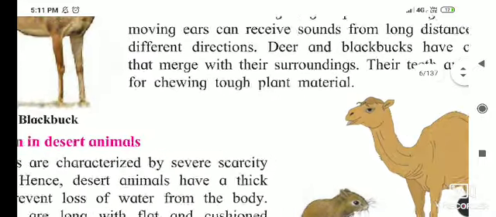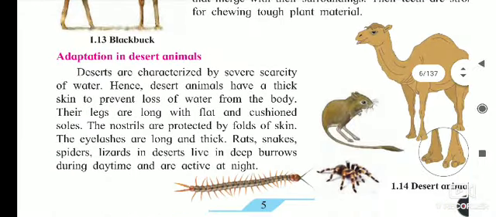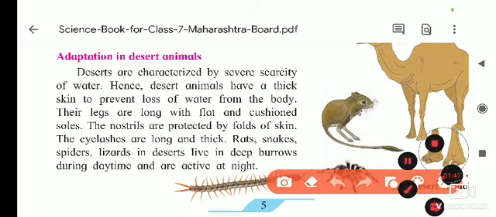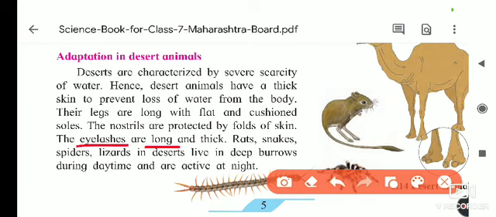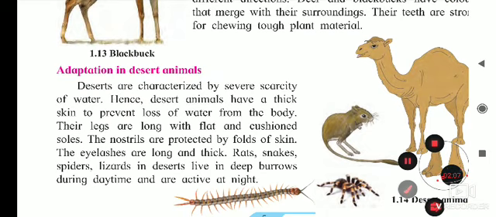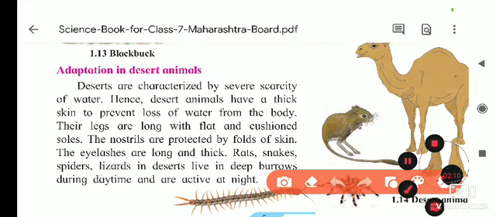The nostrils are protected by folds of skin. Now we will see the nostrils here. It is not clearly visible, but the nostrils have a flap-like covering on the nose, and due to this folded skin the sand from the desert will not enter the respiratory tract. The eyelashes are long and thick, and due to this the sand also does not enter the eyes.